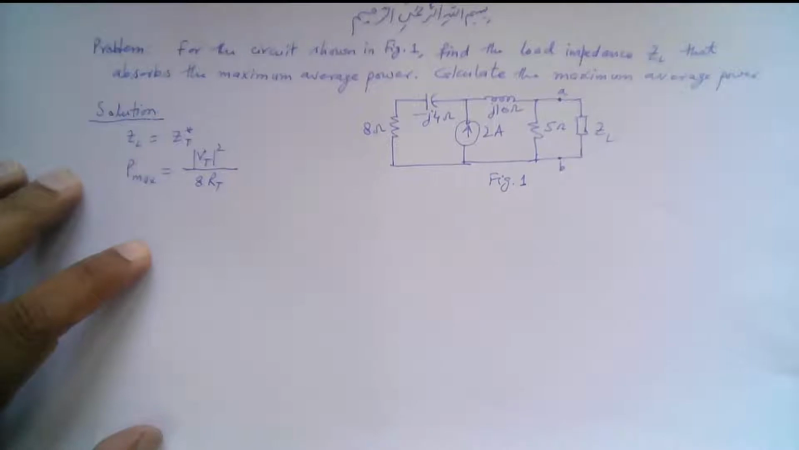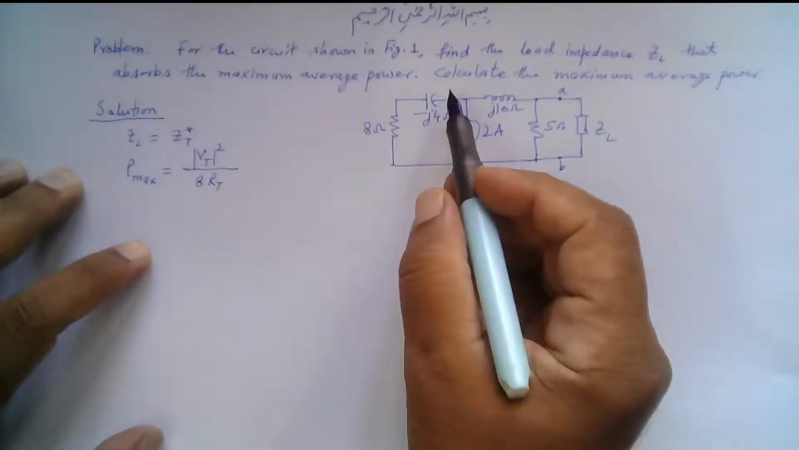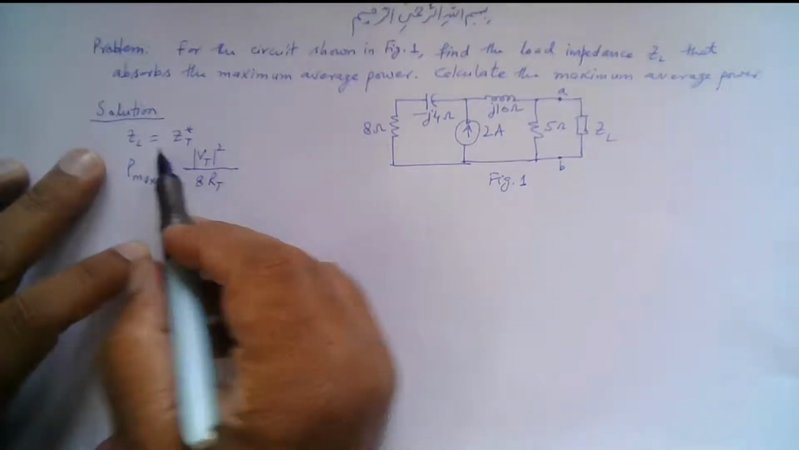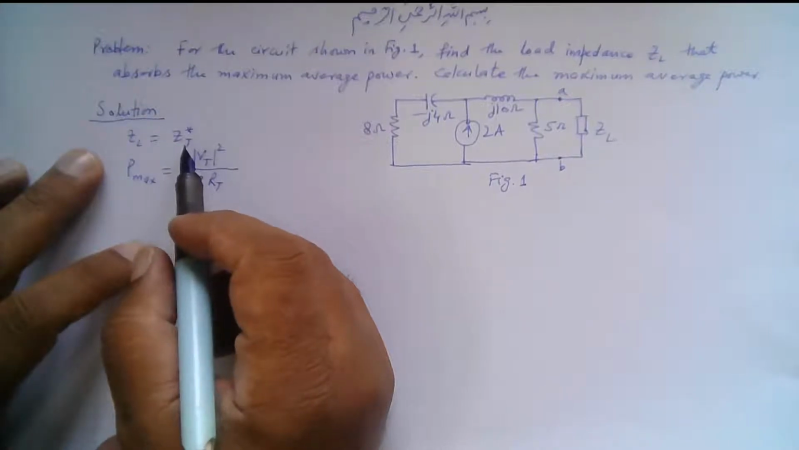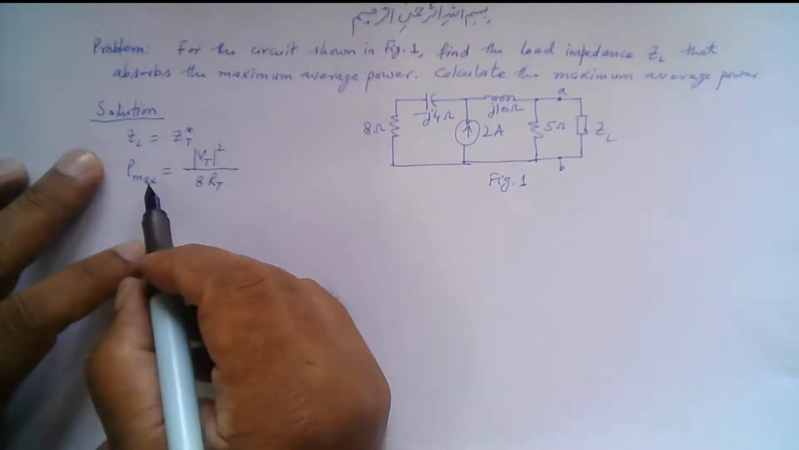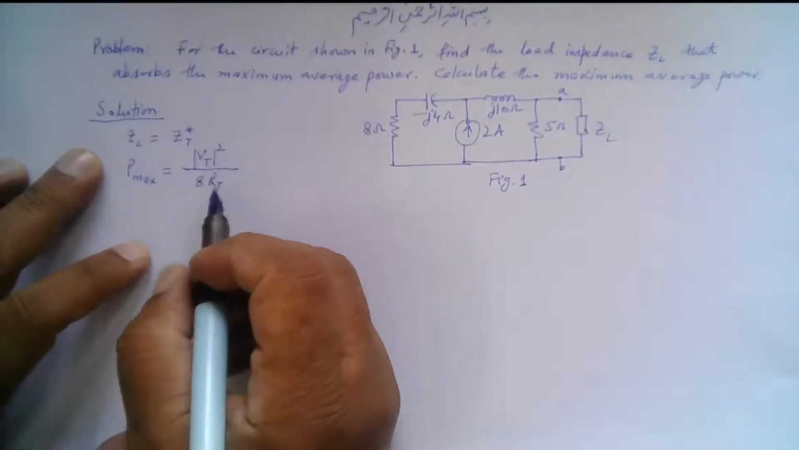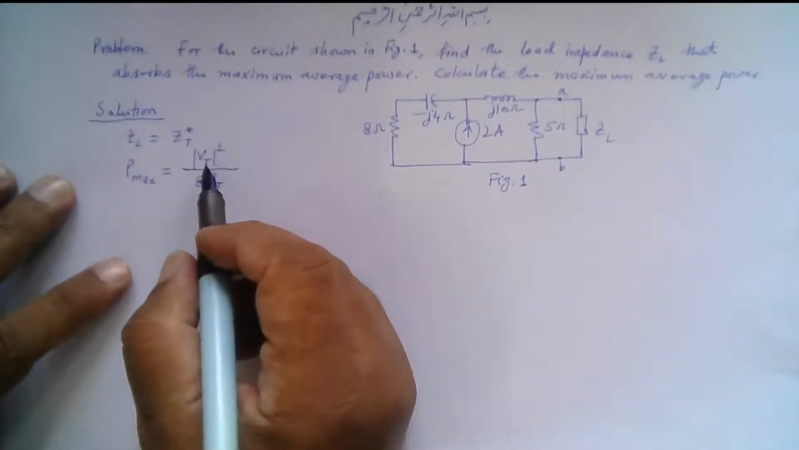So here is the problem, right? For the circuit shown in figure 1, find the load impedance ZL that absorbs the maximum average power. Calculate the maximum average power. As I have described, this load impedance should be equal to the complex conjugate of Z Thevenin, and the P max is then found by the square of the magnitude of the Thevenin voltage divided by 8 times the R Thevenin. So we need to find both the V Thevenin and Z Thevenin.